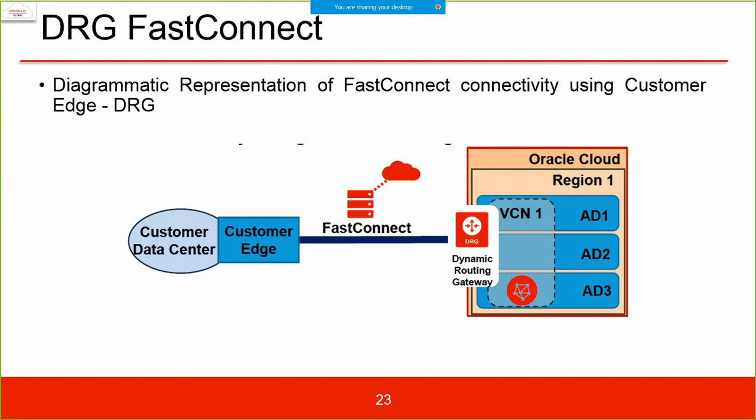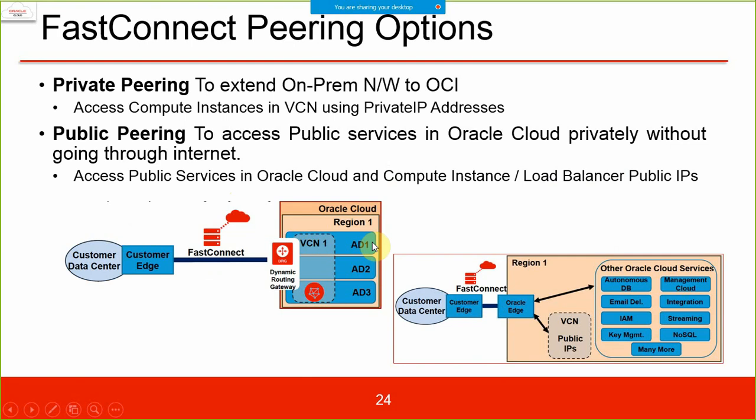DRG Fast Connect, diagrammatic representation of Fast Connect. We have already discussed this part. We have a customer data center, we have customer edge, and Fast Connect. Fast Connect is used to connect the DRG to the customer data center. This diagram came earlier also. Now the Fast Connect peering option, that is important. Fast Connect gives you private peering and public peering. Private peering is what is given in my lab assignment number 22. Private peering with your AWS instance to your private instance in the OCI.